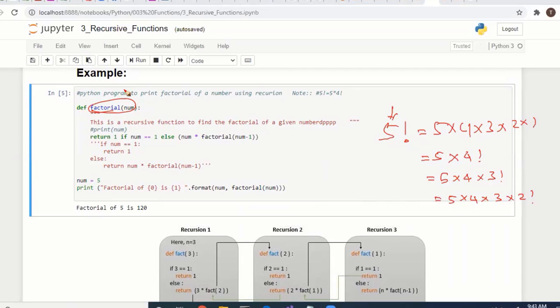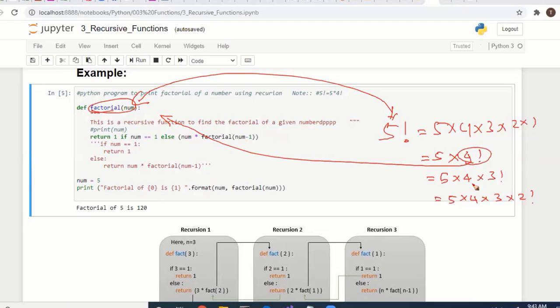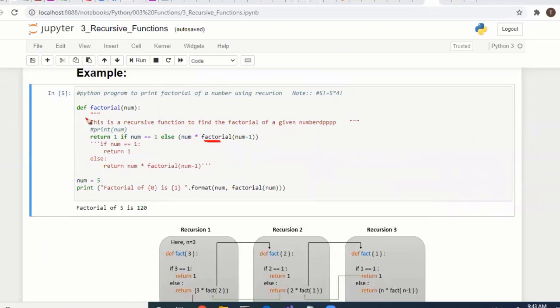We have to calculate 5 factorial. Okay, if we pass 5 to this function, again it will call 4 factorial. If you call 4 factorial, again we have to call 3 factorial. So the factorial function itself, we are making a call to this function. Inside the factorial function, we are making a call to the factorial function. Okay, that is called a recursive function.